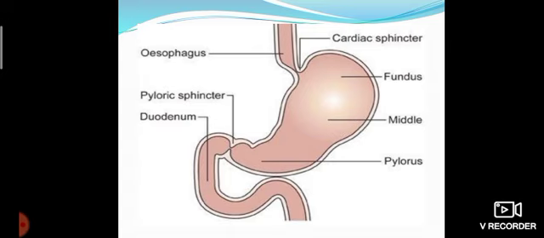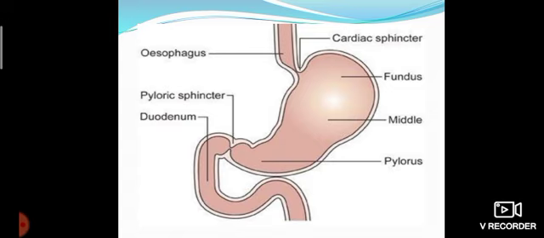Now, the food enters into the small intestine. In the stomach also, the digestion is not complete because the fats are still not converted. Still the fats remain as a complex substance. So this partially digested food in the stomach is called chyme. That is, the bolus becomes chyme.